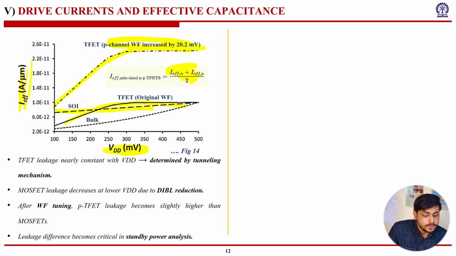The TFET leakage is nearly constant with VDD. So this original TFET leakage is nearly constant with VDD, determined by the tunneling mechanism. Then MOSFET leakage decreases at lower VDD due to DIBL, drain-induced barrier lowering reduction. After work function tuning, P TFET leakage becomes slightly higher than MOSFETs. This leakage difference becomes critical in standby power analysis.